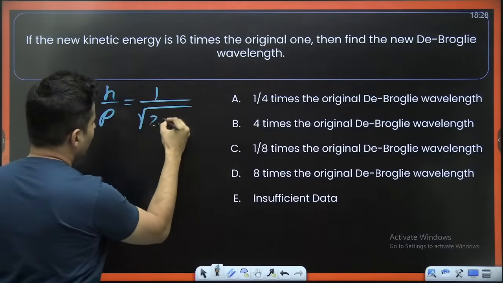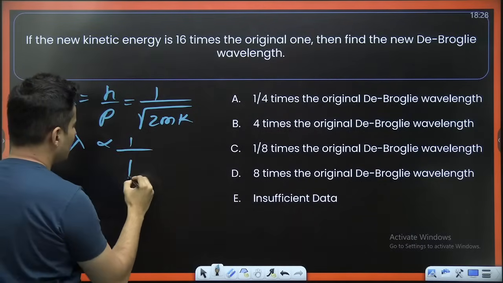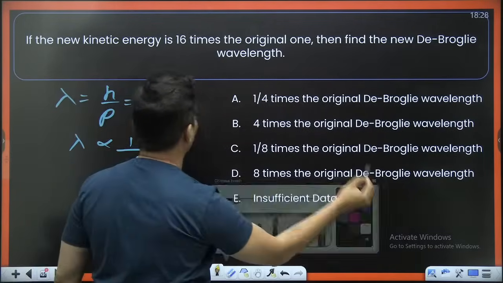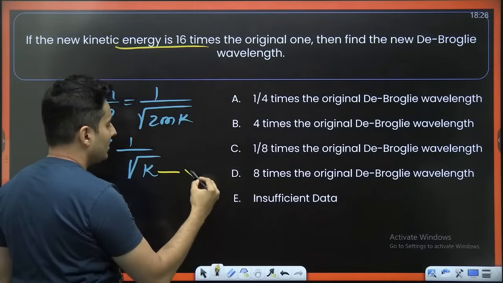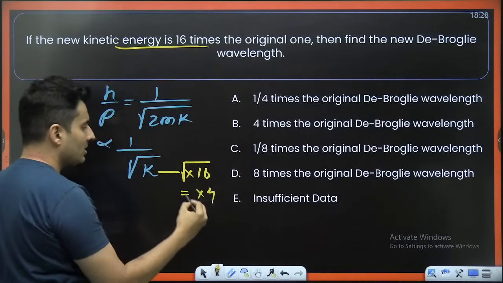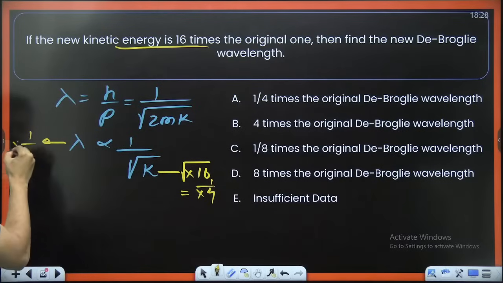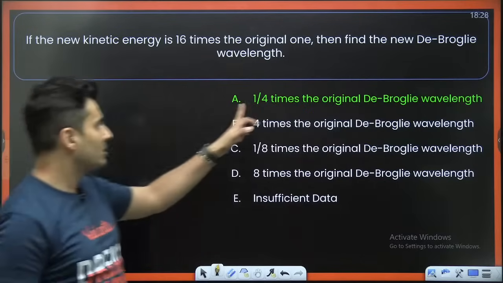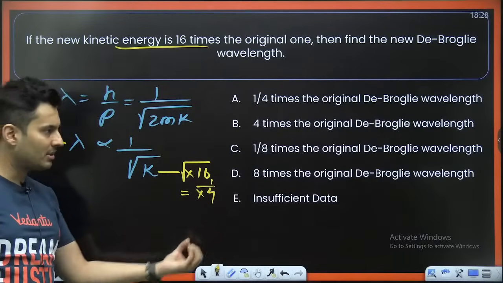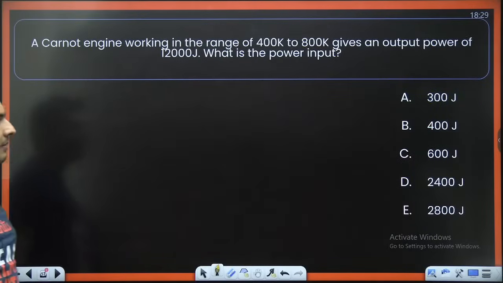P is nothing but root of 2 times m times k. And clearly lambda is inversely proportional to root of kinetic energy. So if you make kinetic energy 16 times, the root of it will become 4 times, but it will be in the denominator. So wavelength will become 1/4 of the original. Hence option A is correct. Denominator becomes 4 times more, so the ratio will become 1 by 4 times of the original value.